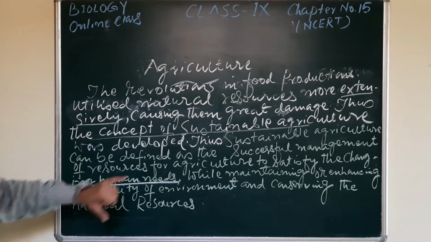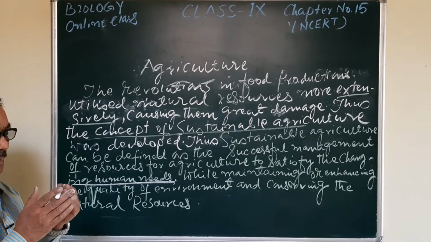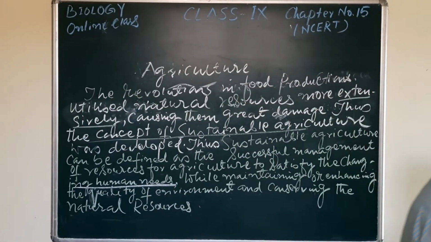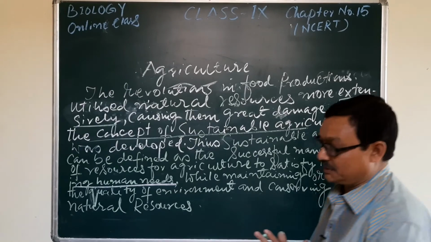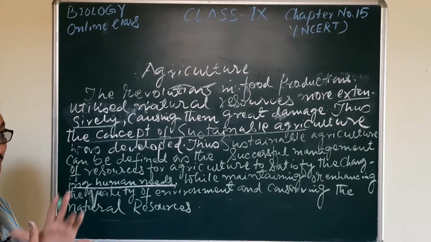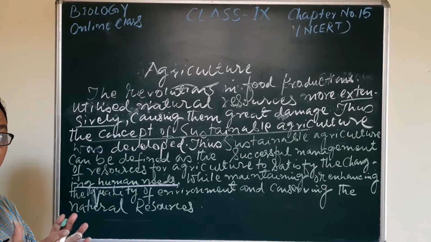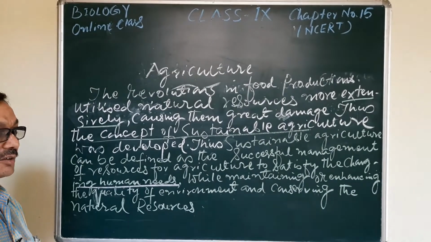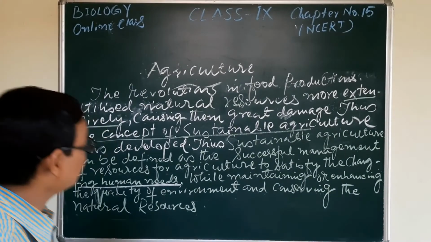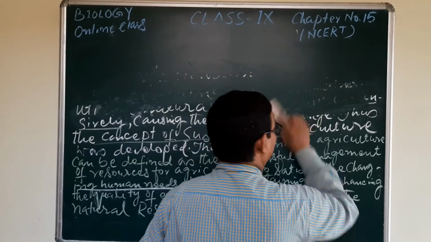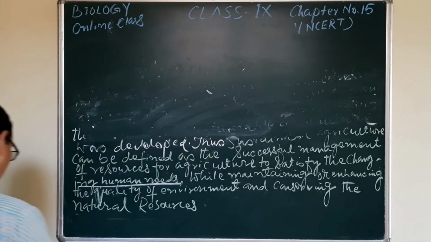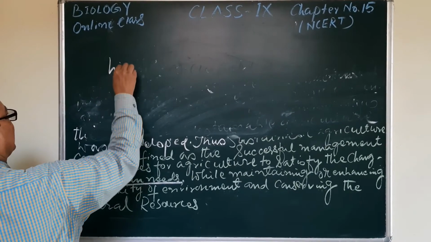And in this sustainable agriculture, now the agriculturists, the plant breeders, and the other workers who are related with agriculture and animal husbandry are working a lot, and they are working in different areas like higher yield.